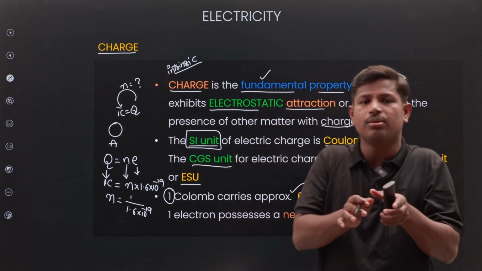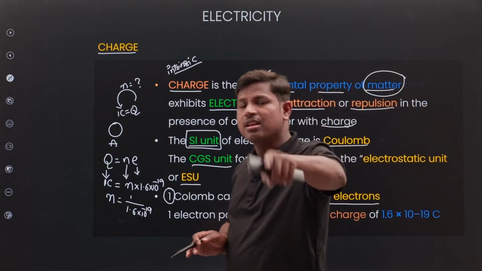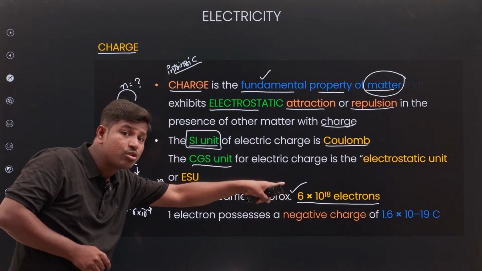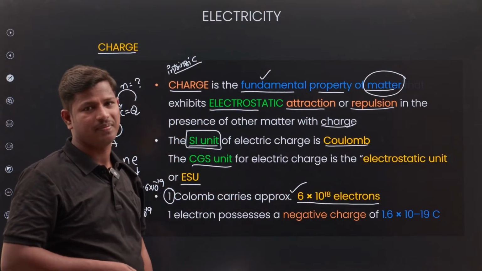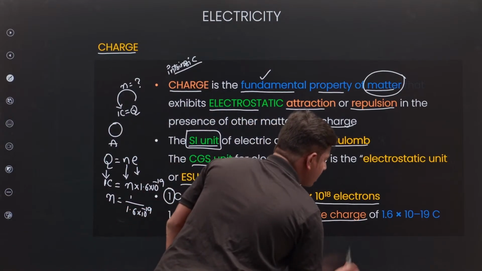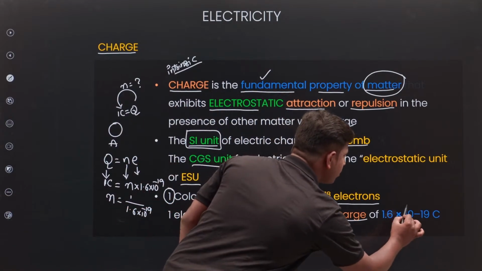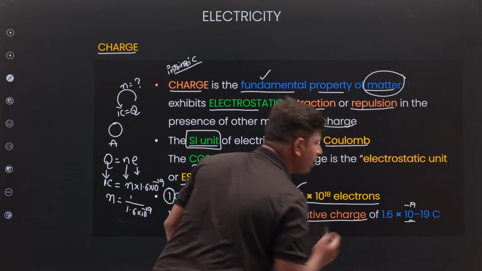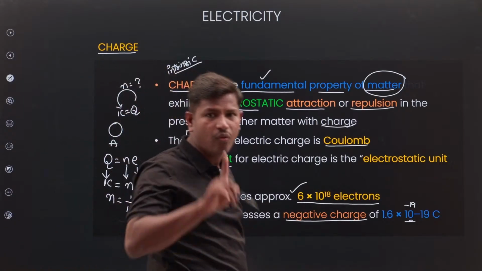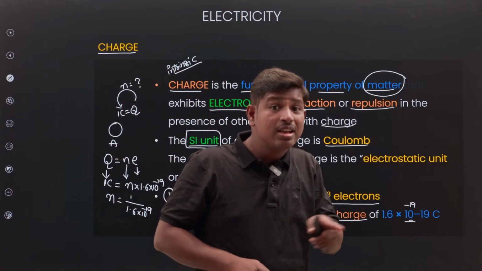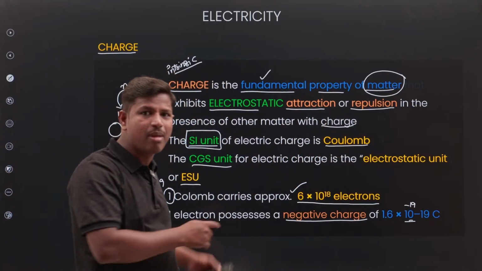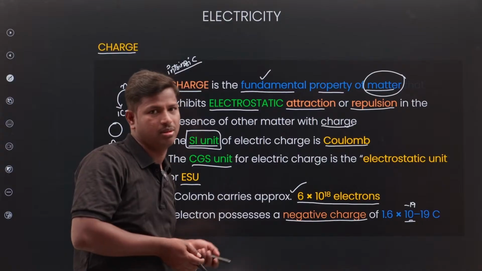If anybody asks you, in 1 coulomb of charge, how many electrons are present? 6 into 10 to the power of 18 electrons are present. Next, 1 electron has a negative charge of 1.6 into 10 to the power of minus 19 coulomb. In 1 coulomb, 6 into 10 to the power of 18 electrons are present. Remember, it will be helpful in mathematical calculations.